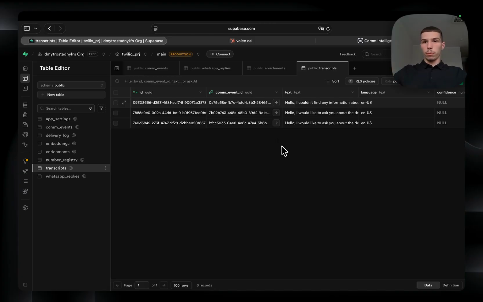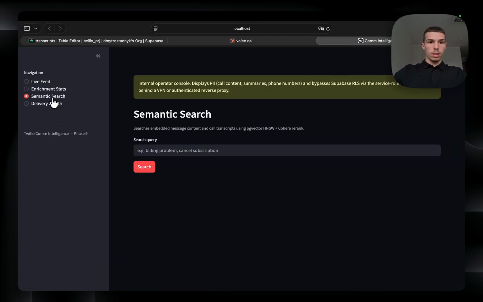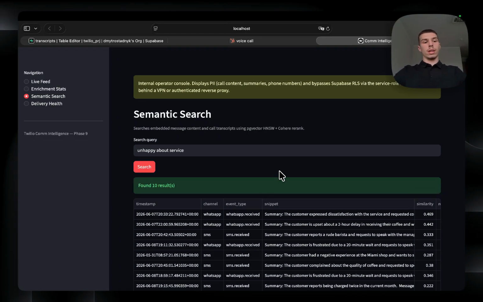Okay, now I'll show one more feature, which is a semantic search. Here it is, and I will just write, unhappy about service, and search. So I didn't search for a keyword, I searched for a meaning.